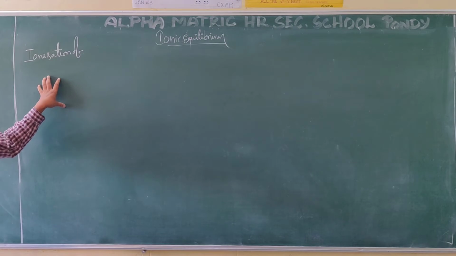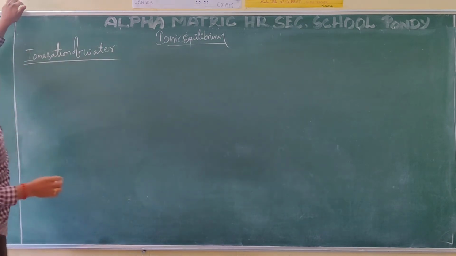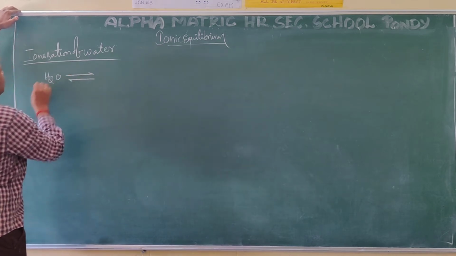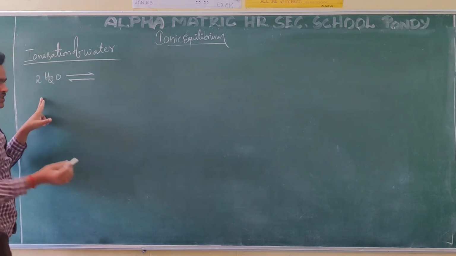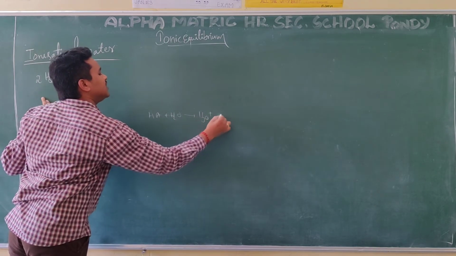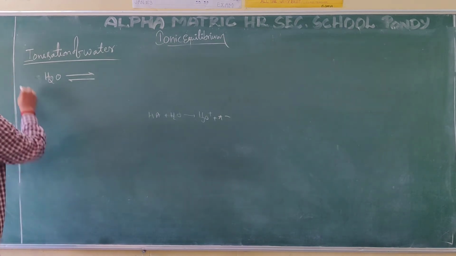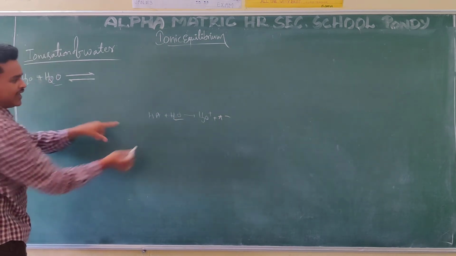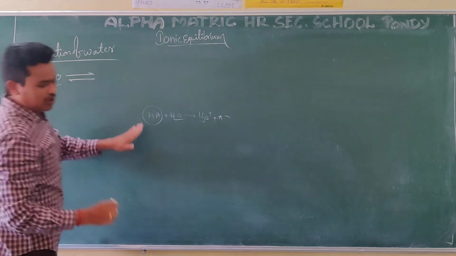Now we are going to discuss the ionization of water. Here, based on some conductivity experiments, water H2O is going to dissociate. Two molecules you are taking, here, water and water. See, in the last example, what was I taking? HA plus water, so that H3O plus and A minus come. We discussed the Ka value. In a similar way, to understand H2O, nothing else I am doing. In the place of acid I am taking water. That's it.